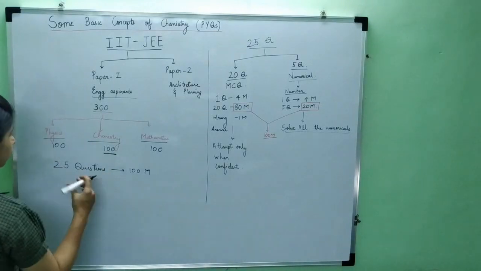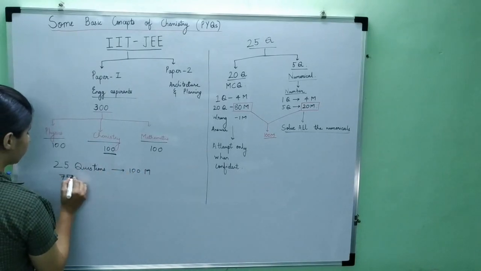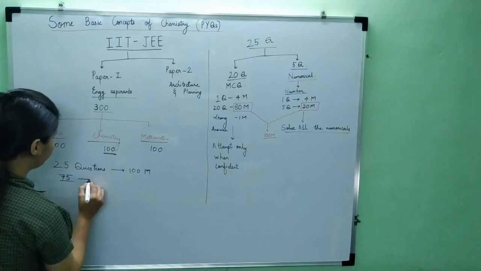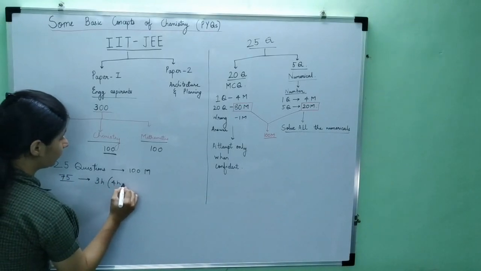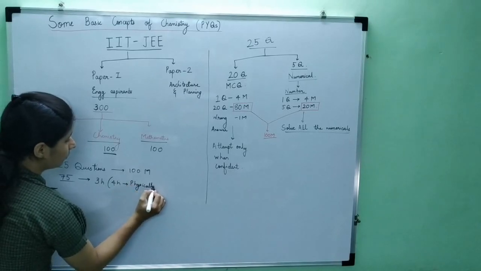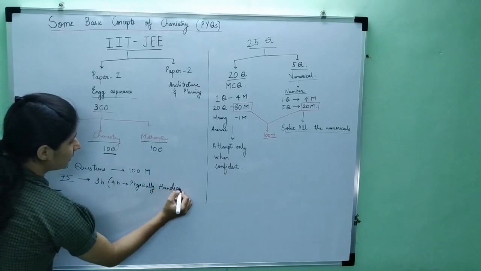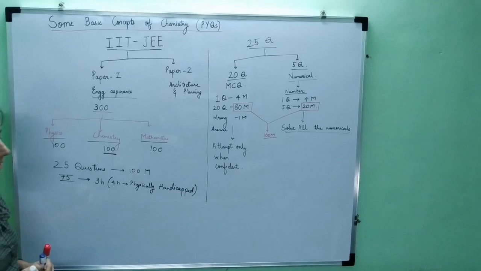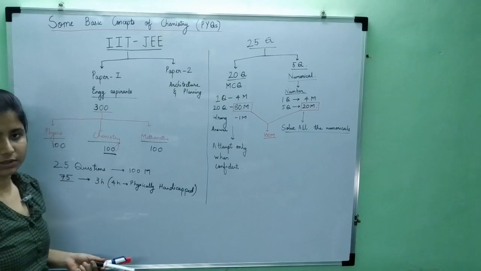So you have 75 questions, because there are 3 such branches that you have to solve. So total questions are 75. Now for 75 questions, how much time do you have? So you have 3 hours, and 4 hours for physically handicapped students. But otherwise generally you have 3 hours. So in 3 hours you have to solve 75 questions. Okay. Now, as I told you, each question carries 4 marks.